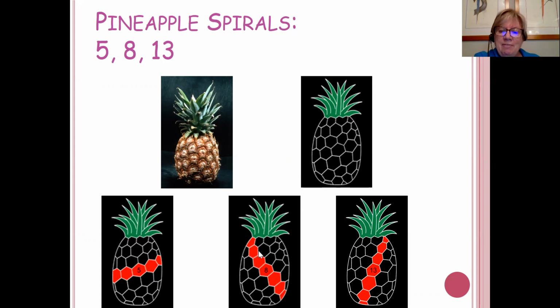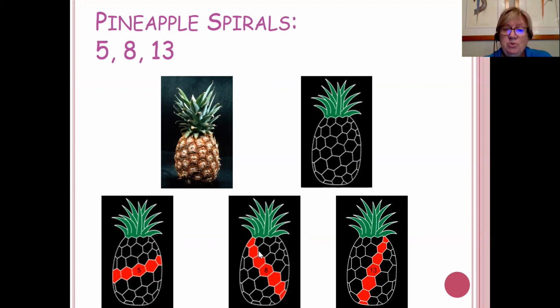There are only 5 of those if you're going in that clockwise, almost horizontal direction. Take a different spiral, there are 8 of them. All the ones that are almost vertical, there are 13 of them. I guarantee you. That's just amazing. Now, if you do that standing in the grocery store, they may ask you to actually buy the pineapple.